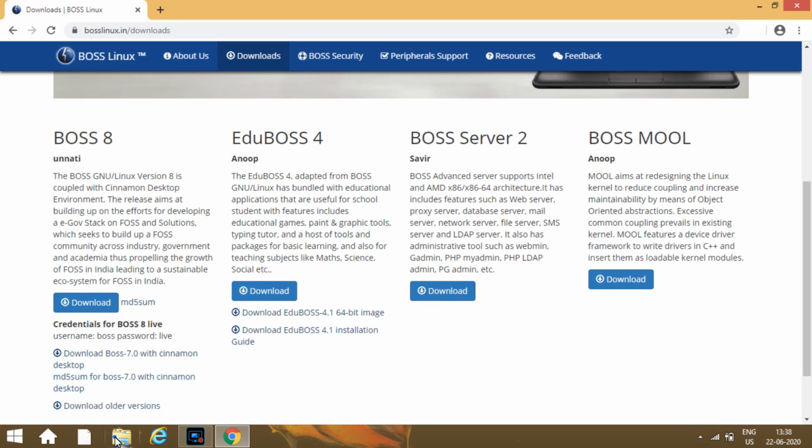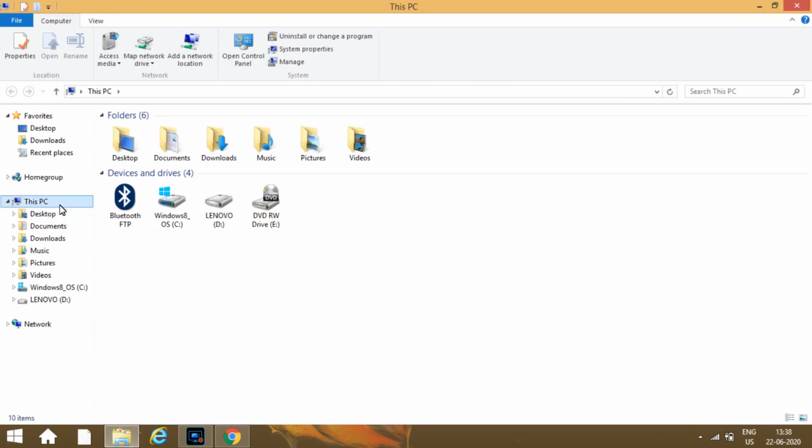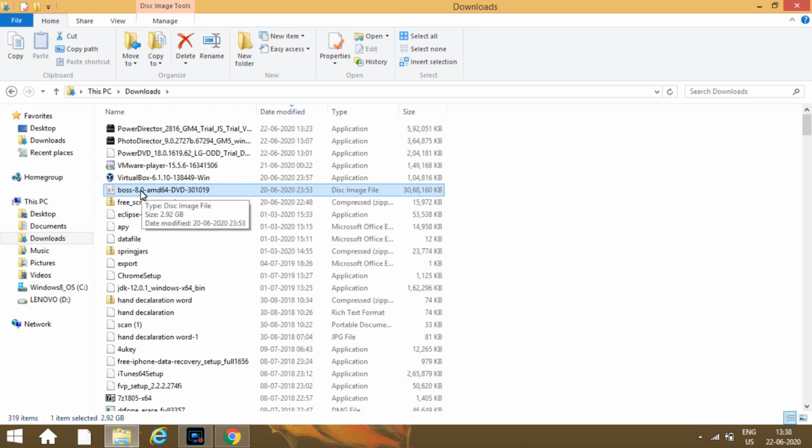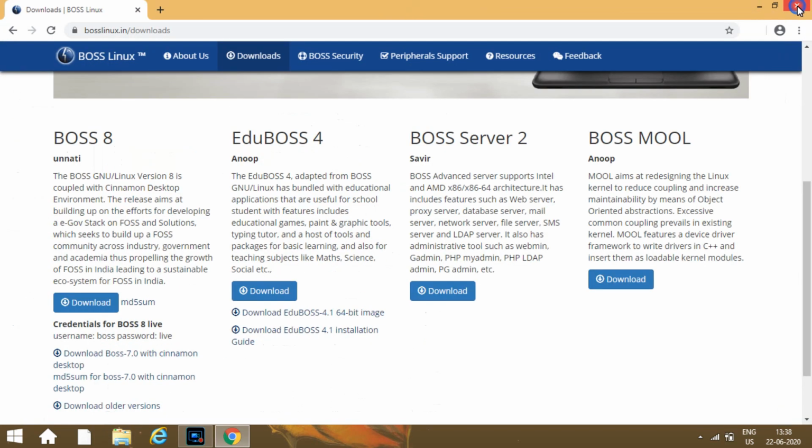I will show you that. It will download the ISO image of Boss Linux. You have to write it to a DVD disk, marking it as a bootable disk. After burning this disk, insert this disk and format your system.